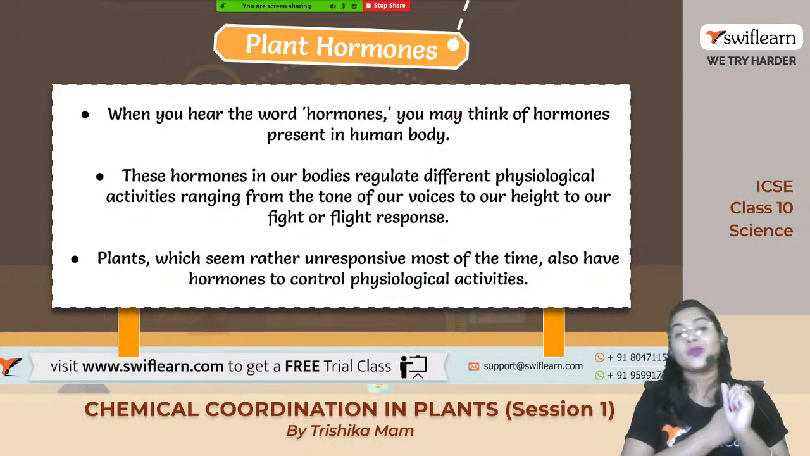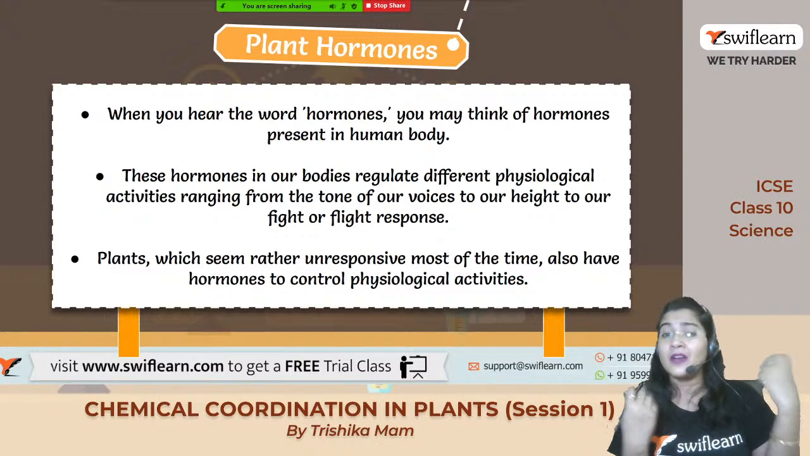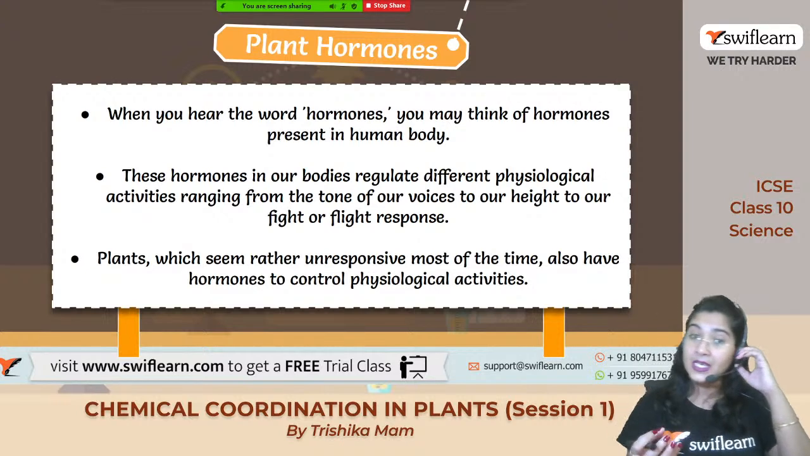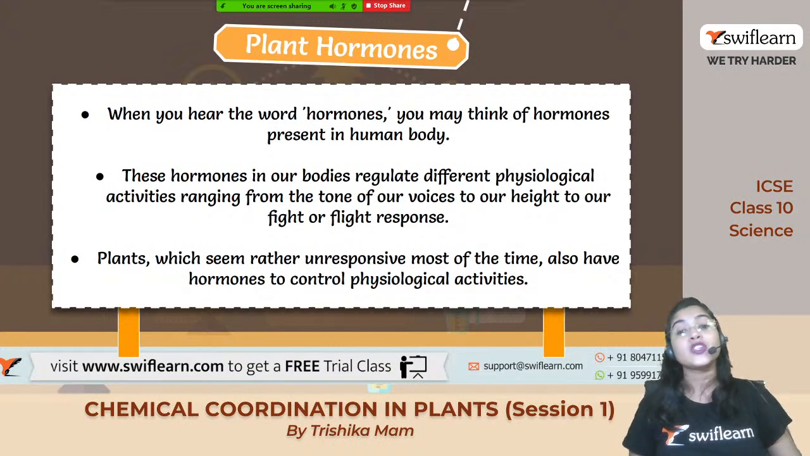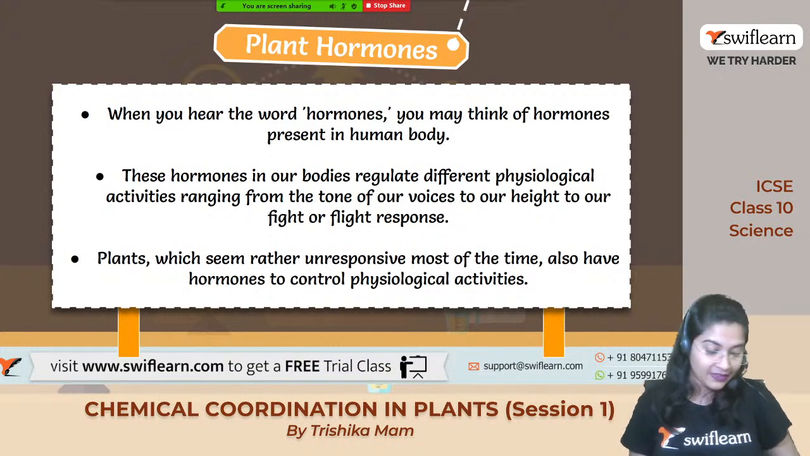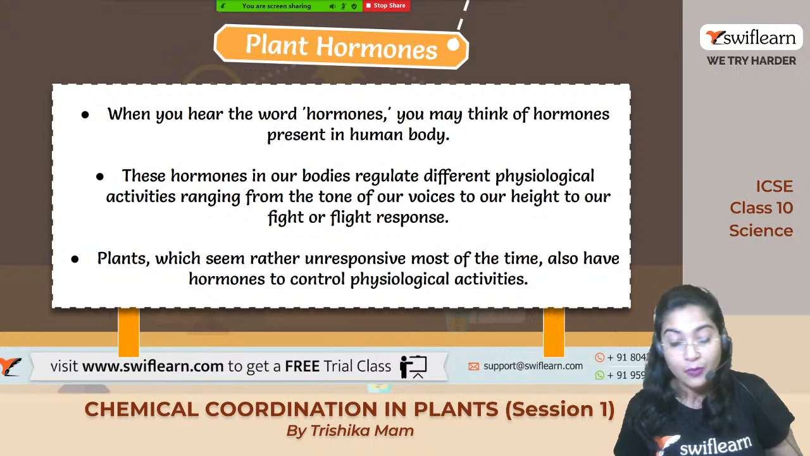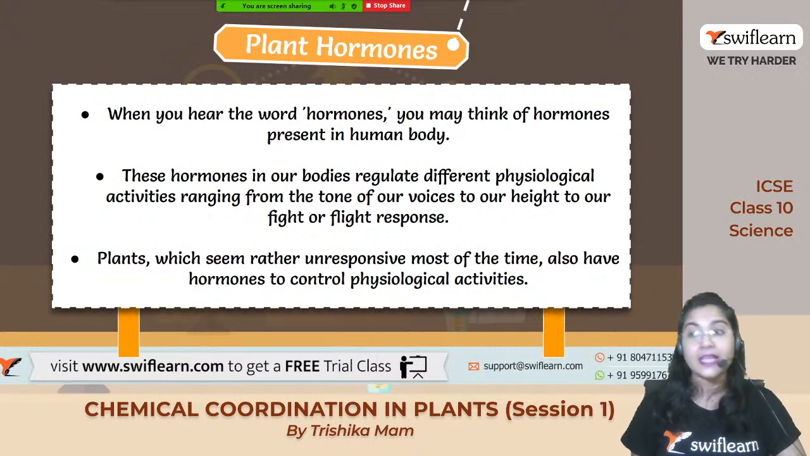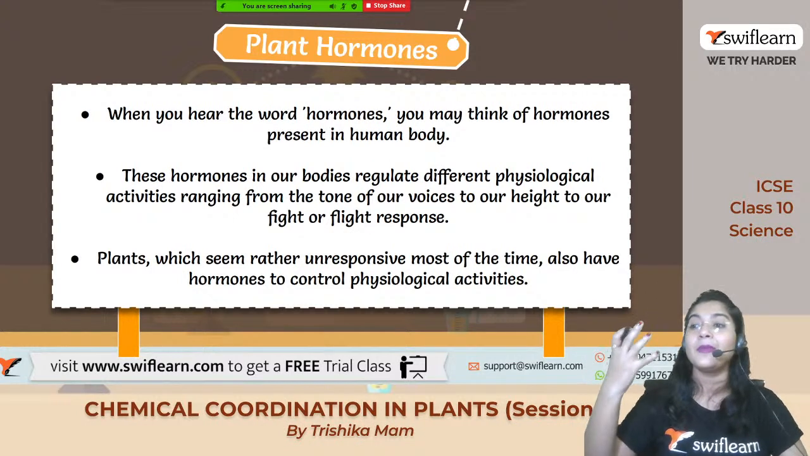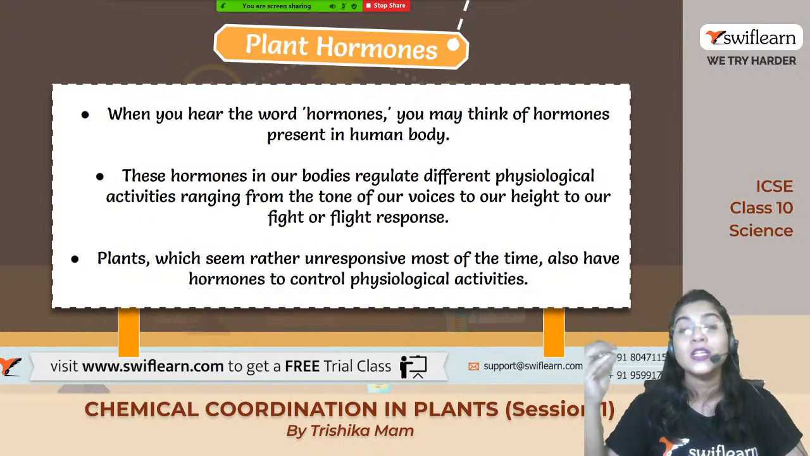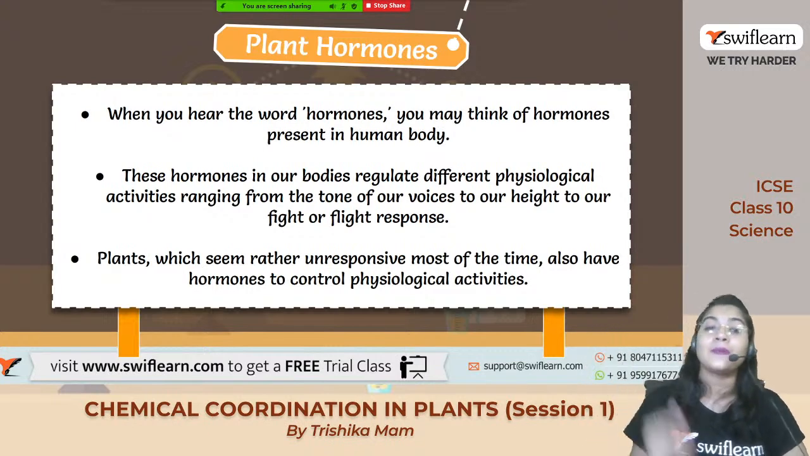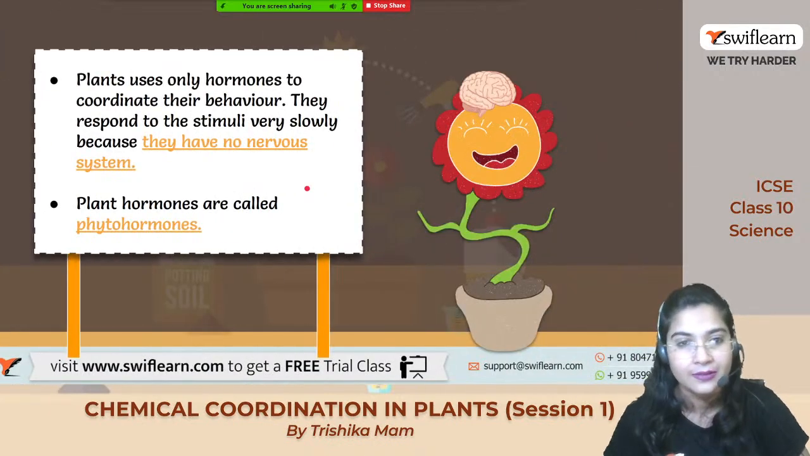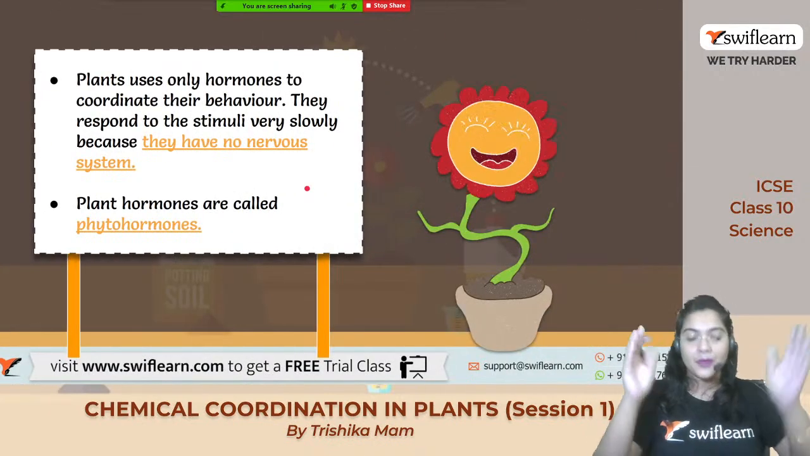Okay, now plants also seem to be unresponsive most of the time, but they also have different types of hormones which control their physiological activities. तो मैंने already बोल दिया कि what are their physiological activities, like the transportation, growth and development, production of the fruit, like germination of the seed. So these are the different activities which are done by the plant, and for that plant hormones are required, right? So up to this much, is it clear?